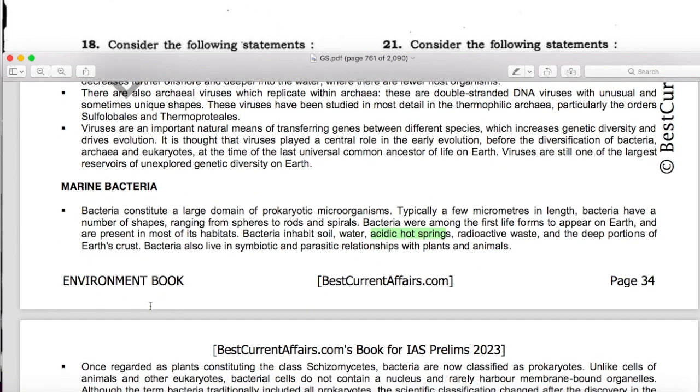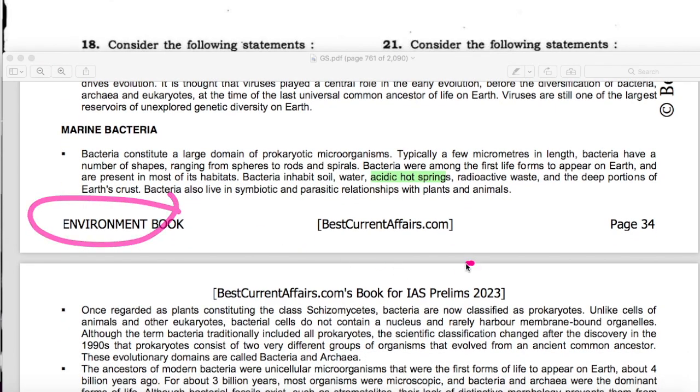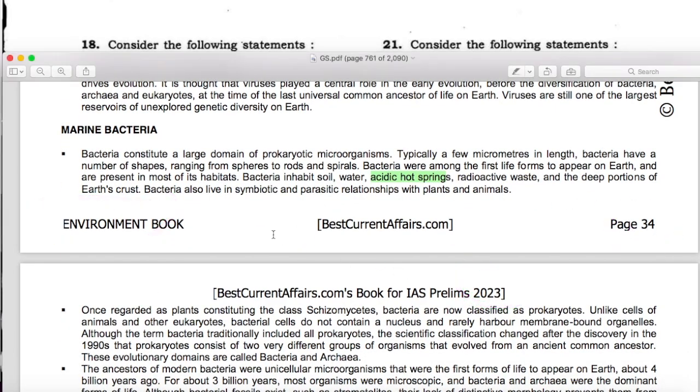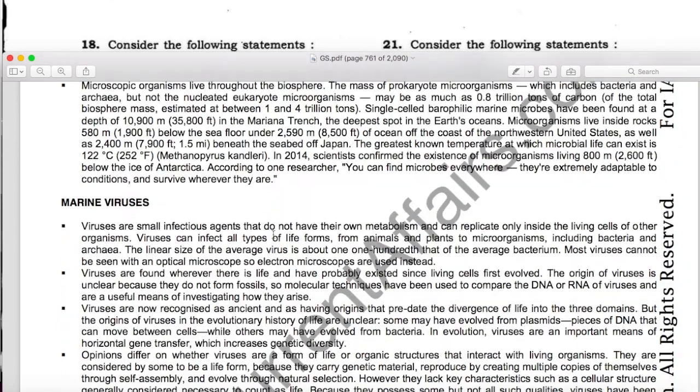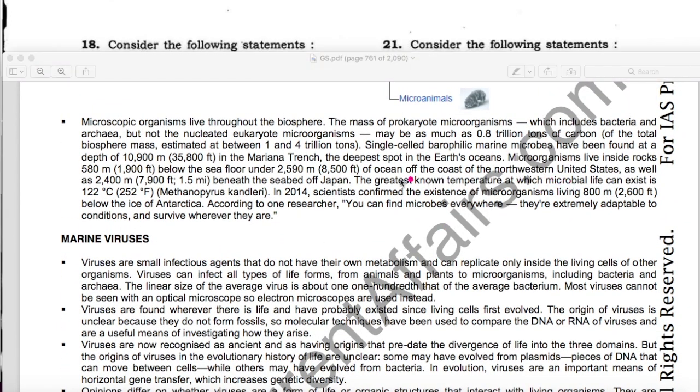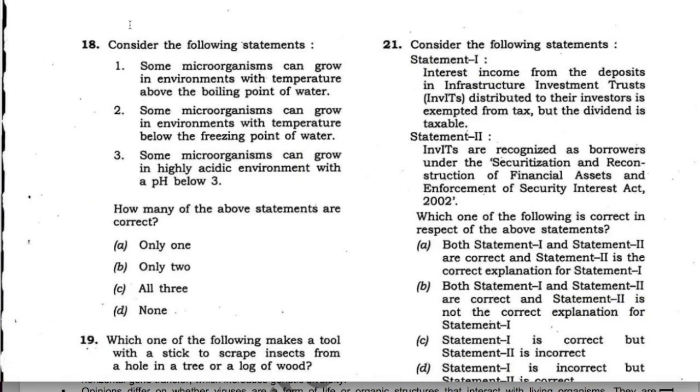This is our environment book for IAS Prelims 2023, page number 34. On this page, here it is mentioned, the greatest known temperature at which the microbial life can exist is 122 degrees centigrade. In 2014, scientists also confirmed the existence of microorganisms living 800 meters below the ice of Antarctica. So both these statements are correct.